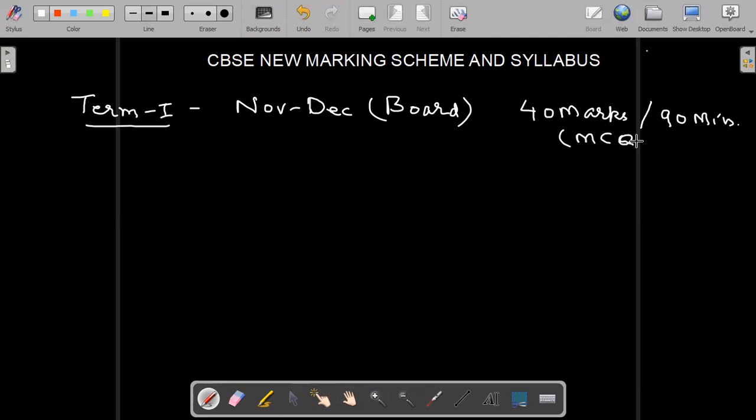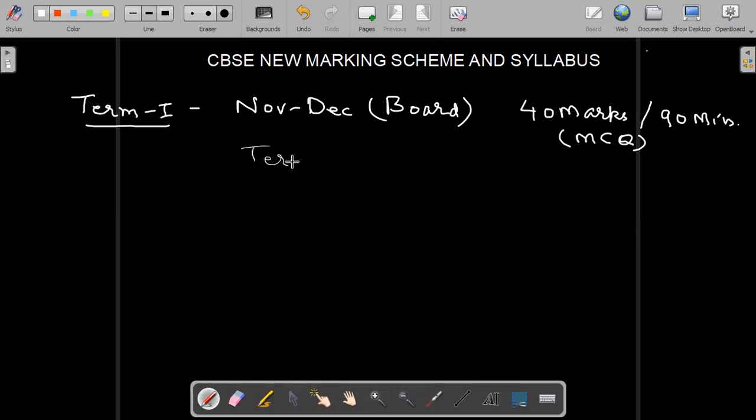There are no subjective questions, MCQ questions only. Okay. So in term 1 syllabus, there are some deleted portions in some chapters, and some chapters are totally deleted. So now we will see which chapter is deleted and which chapter has how much weightage. Okay. So now we will see the syllabus.